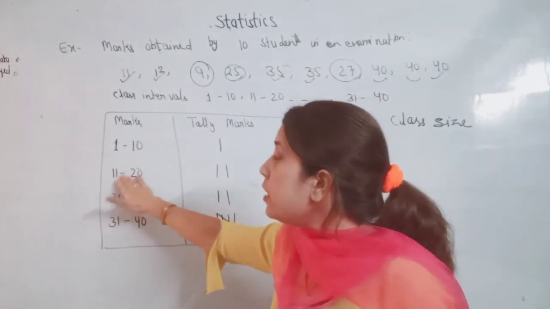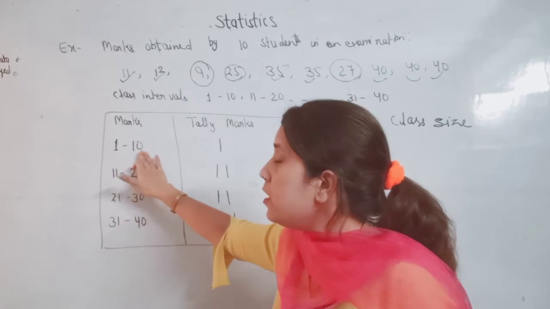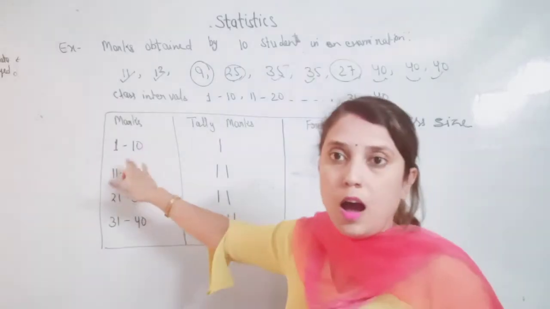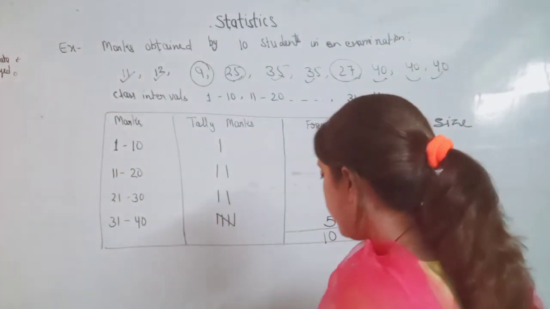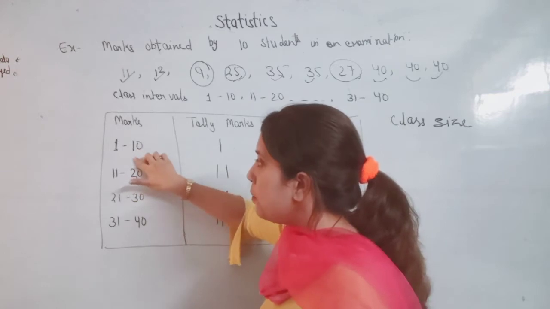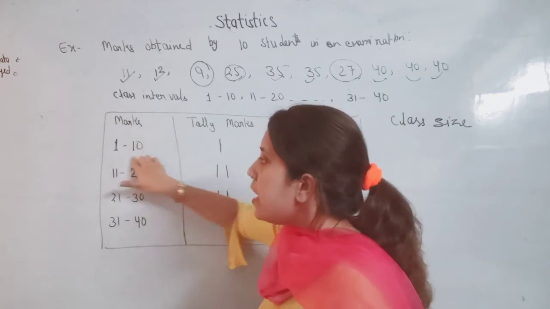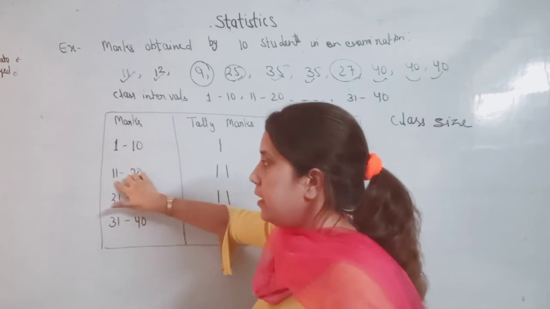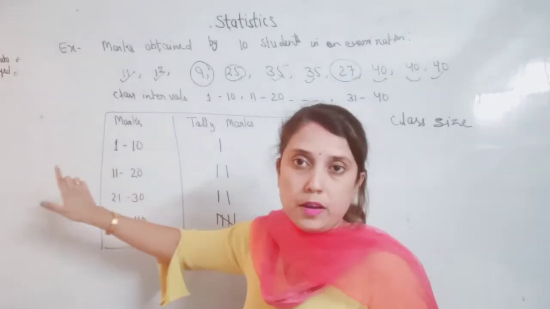If it is not a continuous interval, we first change it into a continuous interval. How to change it? First we check the difference between the upper limit of the first class and the lower limit of the second class. What is the difference? 1.